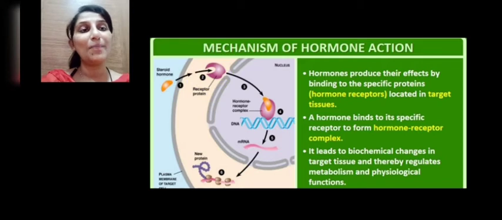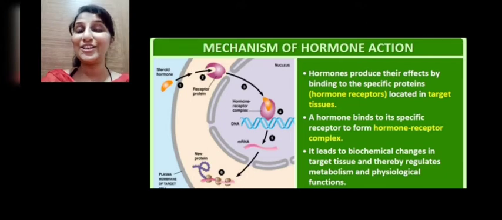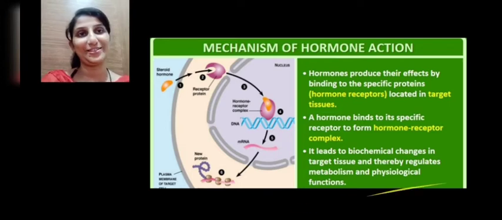The hormone binds to the specific receptor, and it forms a complex called the hormone receptor complex. This hormone receptor complex leads to biochemical changes in the target tissues. Once the hormone receptor complex is formed, it initiates certain biochemical changes in the target tissues, and regulates metabolism and brings about physiological functions.